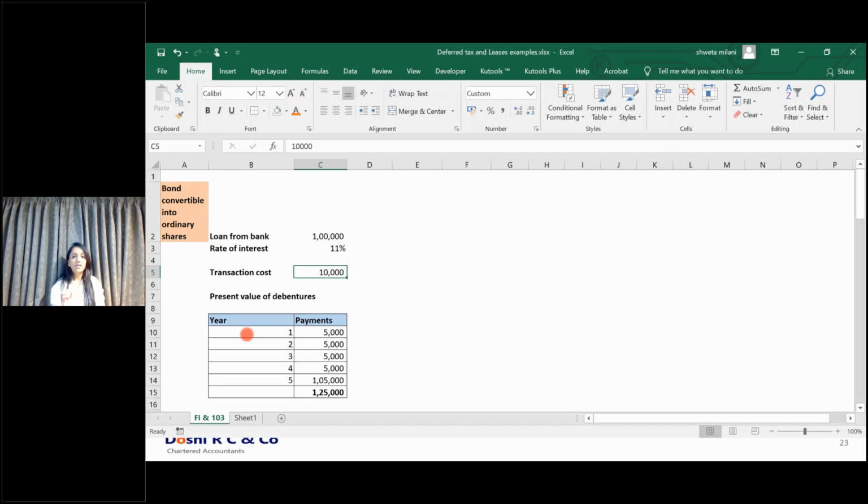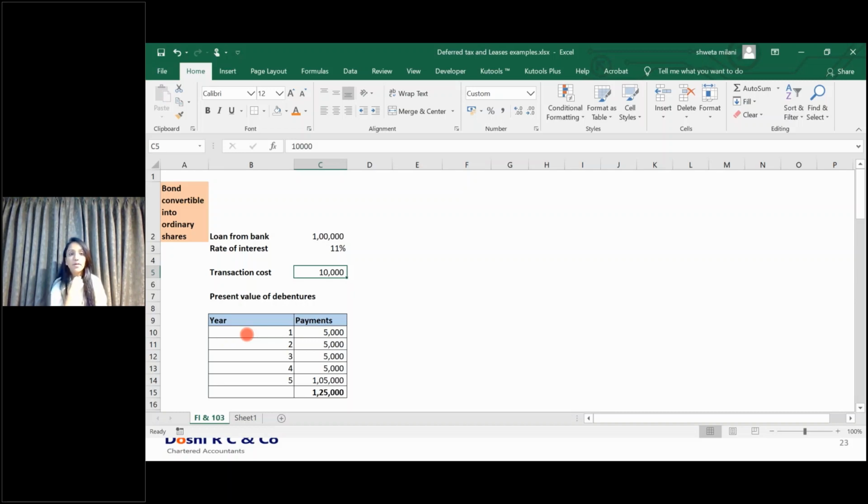But in this Ind AS scenario, this loan is getting classified as amortized cost. And since the loan is classified at amortized cost, this transaction cost will be debited to your loan account itself.